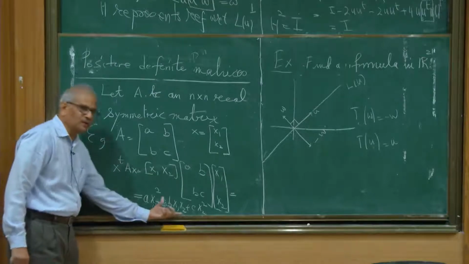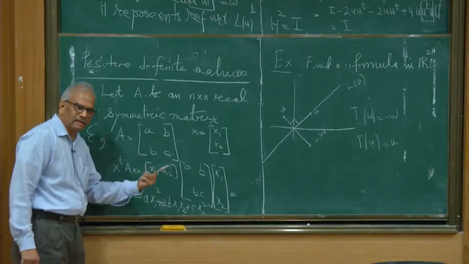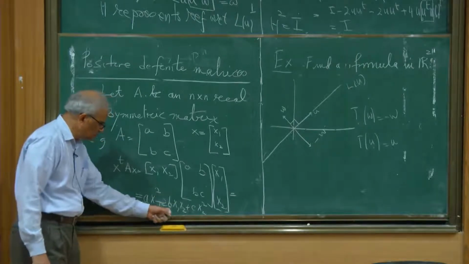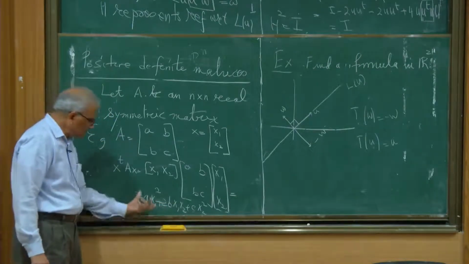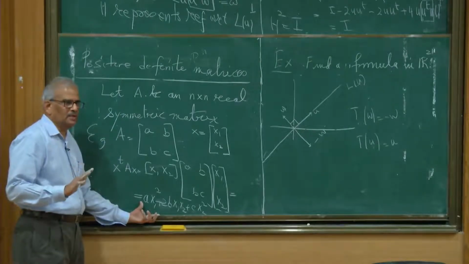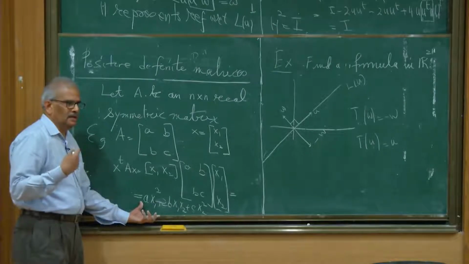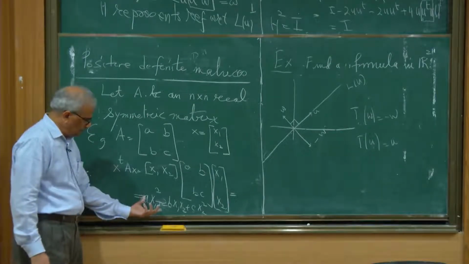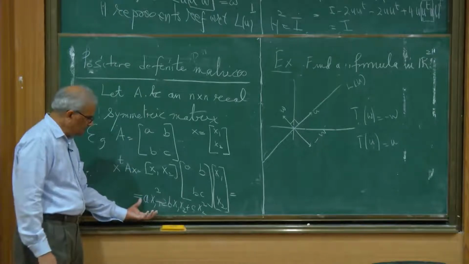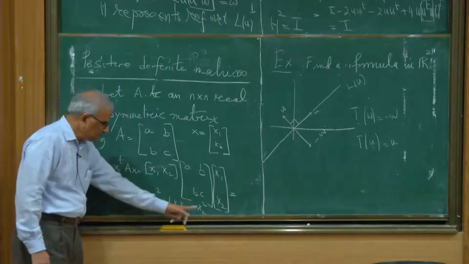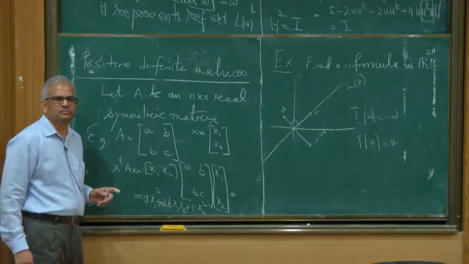It's a homogeneous polynomial in 2 variables, X1 and X2, where the coefficients are A, B and C, but B occurs with 2B. So this is called a quadratic form in 2 variables. And it's a classical question in number theory and linear algebra: what are the conditions on this matrix so that this is strictly positive?